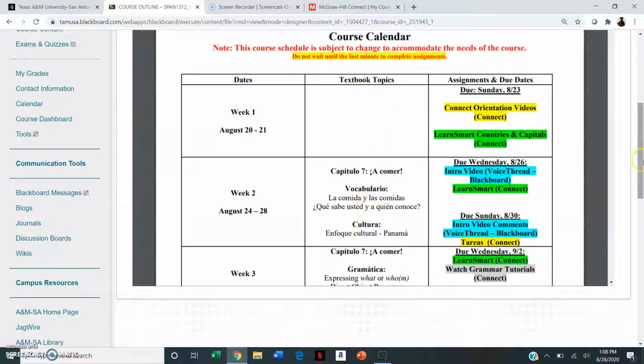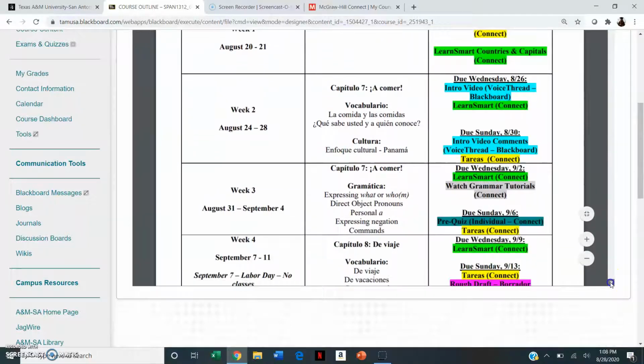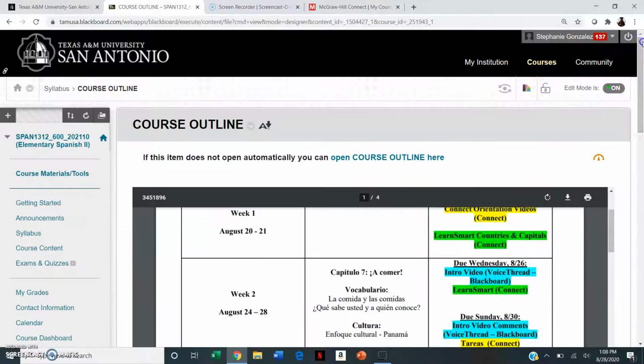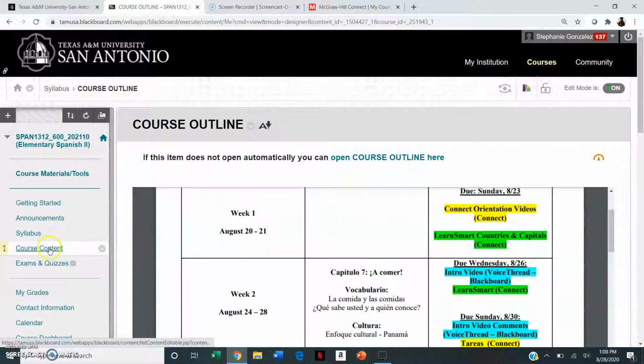Bien, so let's go through those activities and how to access them. You can always refer to the course outline to see what's going to be expected of you this week. And remember, we have due dates always every Wednesday and every Sunday to kind of break things up.